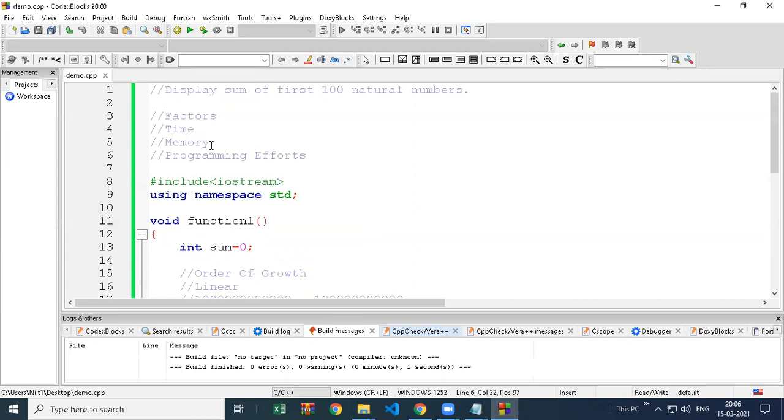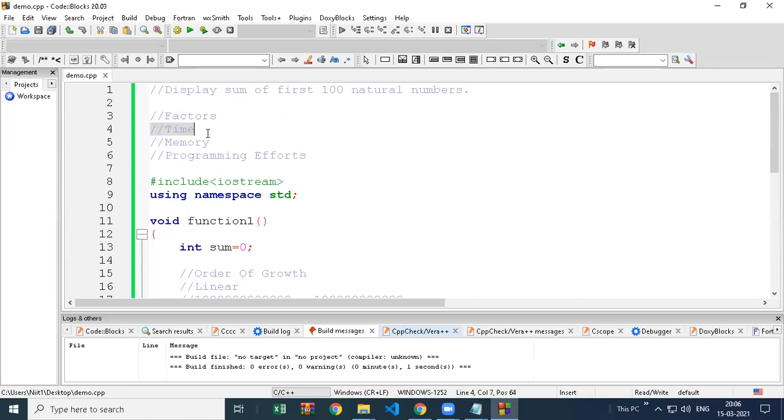So remember, whenever you have two programs in front of you that are doing the same task, or you searched on Google, let's say I give you one homework question, and you find two different solutions. Now which is the best one? So always first you have to see the time. If there is a time difference, you have to go with the best one, and then don't see the other factors.